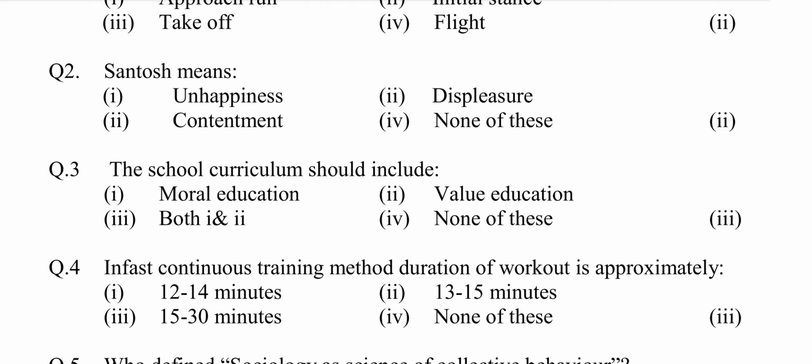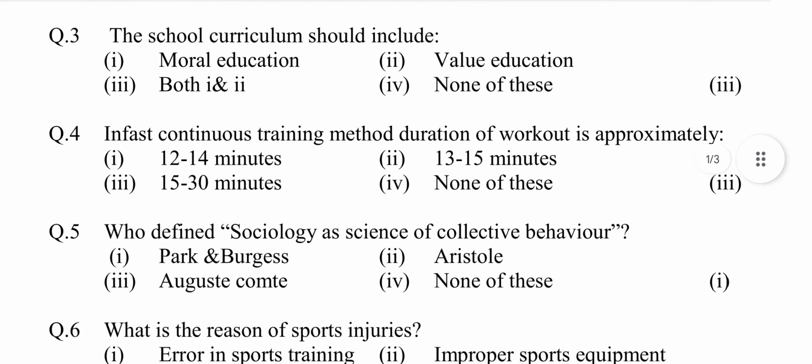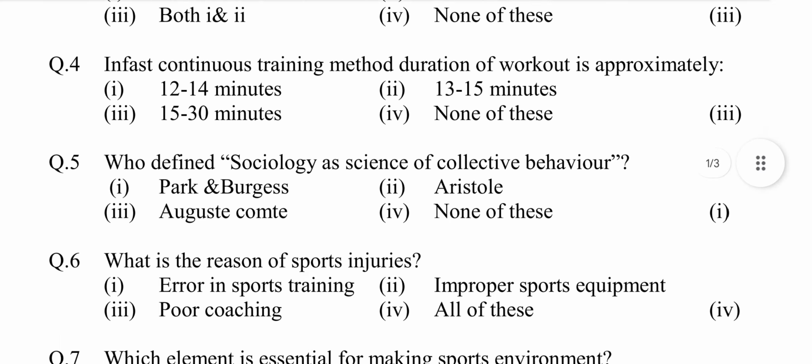Question number 3. The school curriculum should include option first, moral education. Second, value education. Third, both first and second. Fourth, none of these. Answer is option third, both first and second. Question number 4.